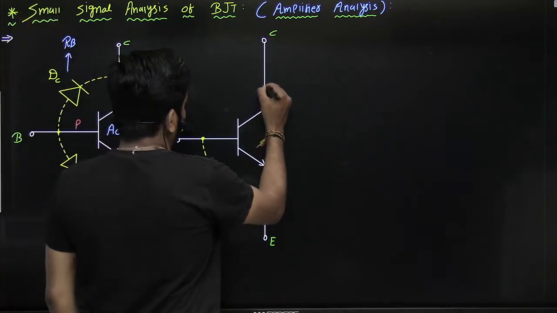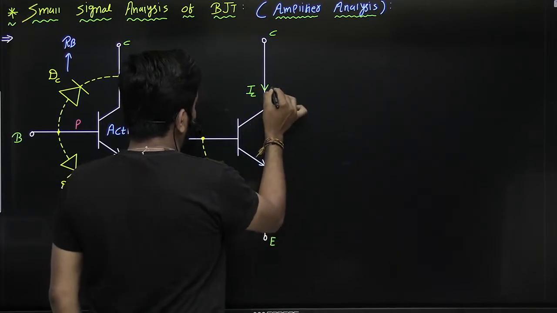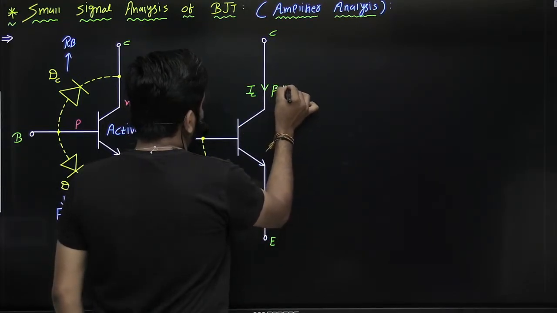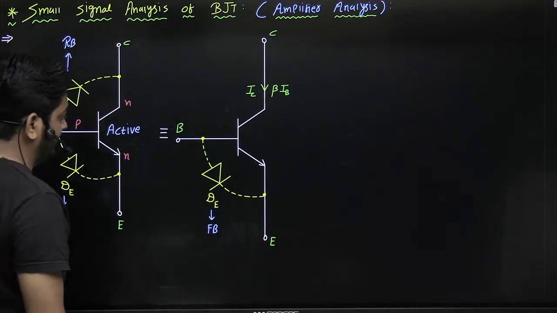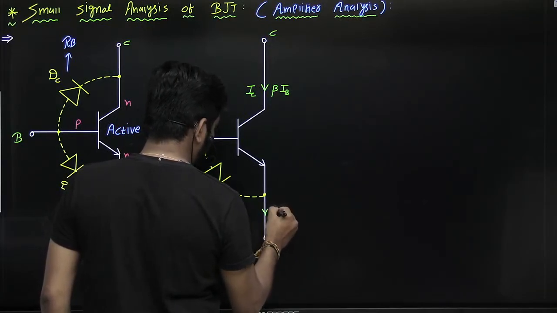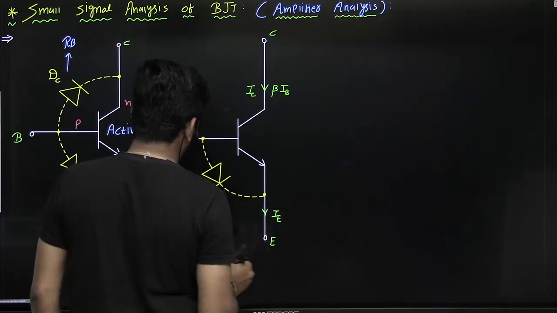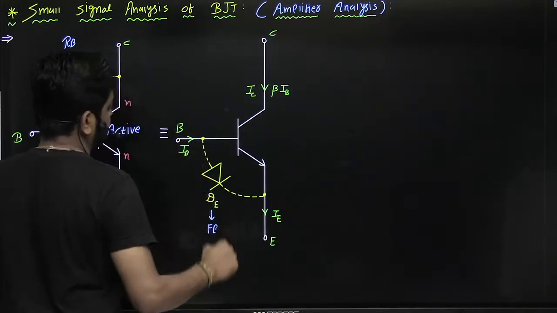Here, say this is the collector current, which is nothing but the dependent collector current, IC equal to beta IB. Correct? This is the emitter current at the emitter terminal, and this is the base current, guys.